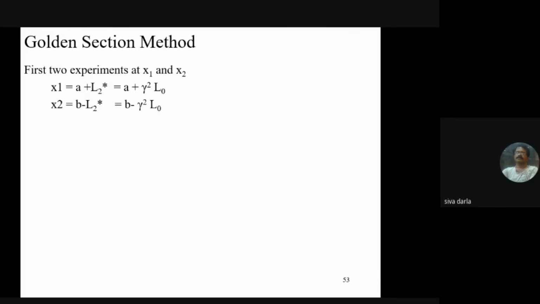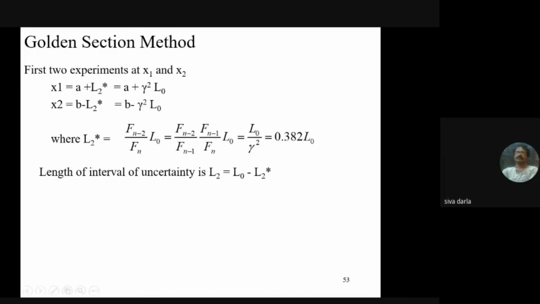So first we need to do the two experiments at x1 and x2. x1 is equal to a plus L2 star, or we can say a plus gamma square L naught. x2 is b minus L2 star, or b minus gamma square L naught. With the help of this, I can get the 2 points, and evaluating the 2 points, further we are going for the section of the uncertainties. So the length of the interval of uncertainty is L2, so L naught minus L2 star.